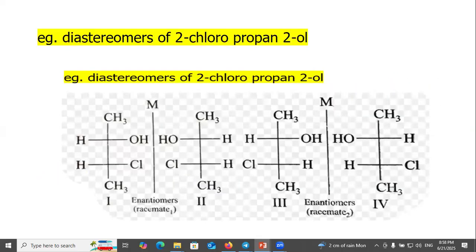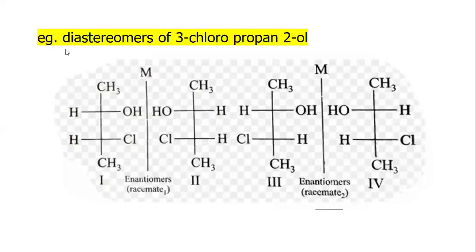Example of diastereomers: 3-chloropropane 2-ol. Structure first, structure second, structure third, and structure IV.